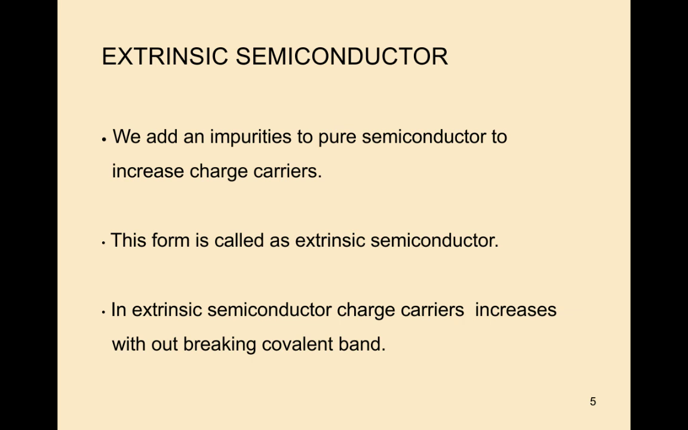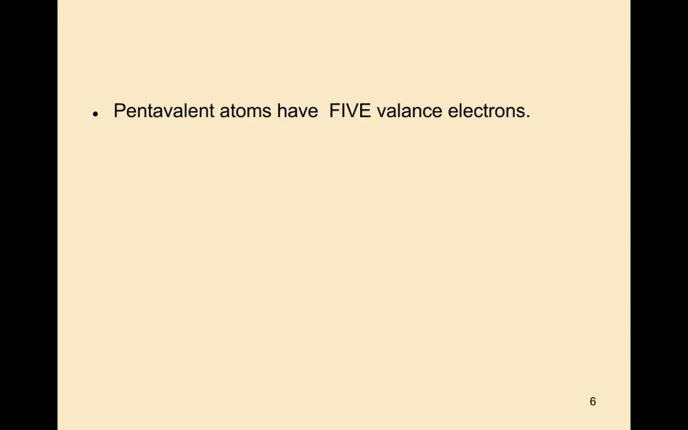In extrinsic semiconductor, charge carriers increase without breaking covalent bonds. This is about the extrinsic semiconductors. How is the extrinsic semiconductor formed? By adding impurities to the pure semiconductor, we get a new semiconductor. That semiconductor is called the extrinsic semiconductor. In extrinsic semiconductor, charge carriers increase without breaking covalent bonds.